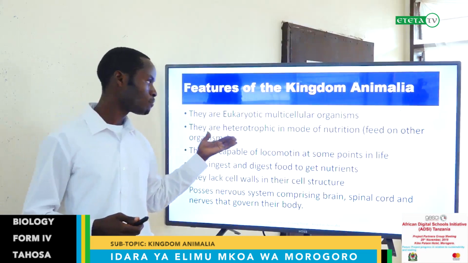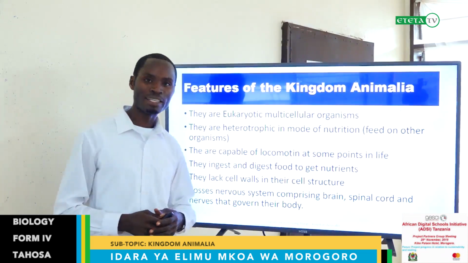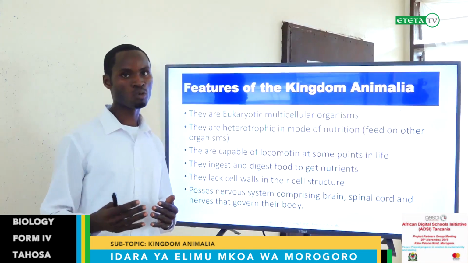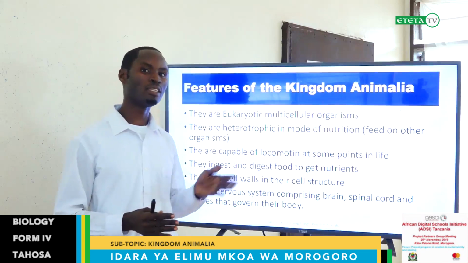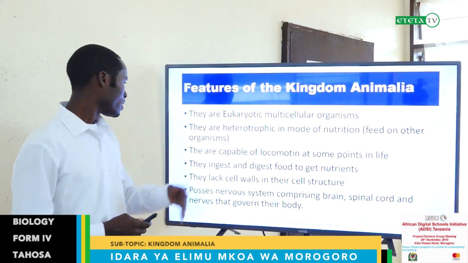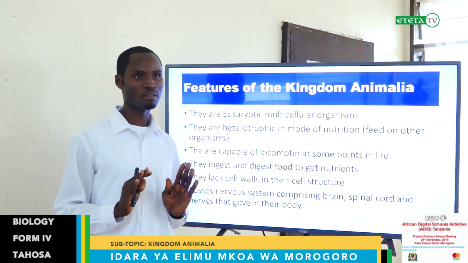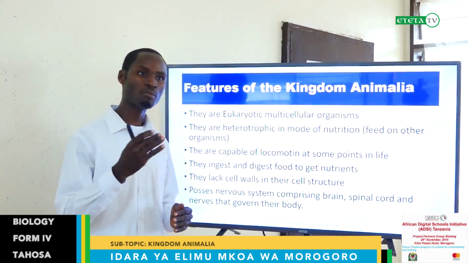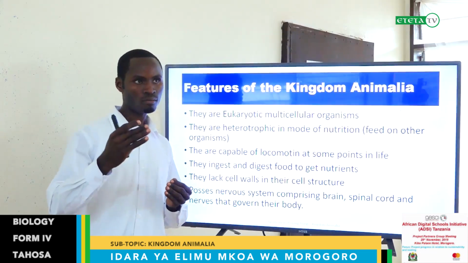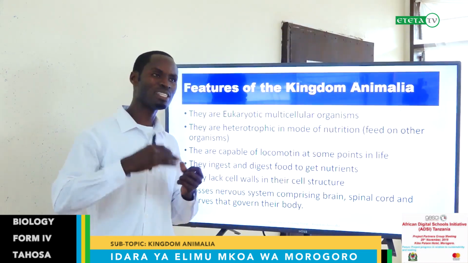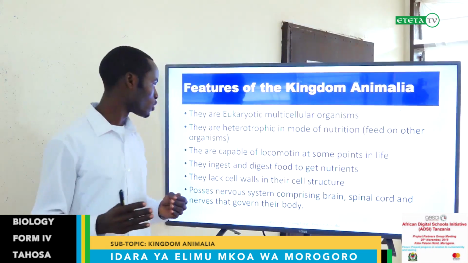They are heterotrophic in mode of nutrition. That means they feed on other organisms. They depend on other organisms to obtain their food. They can't manufacture their own food, as we learned in the Kingdom Platyheminthes. They are capable of locomotion at some points in life. Locomotion is the feature of animals. They can move from one place to another. Sometimes they can move throughout their life, or in some stages of their life cycle, they can have locomotion.